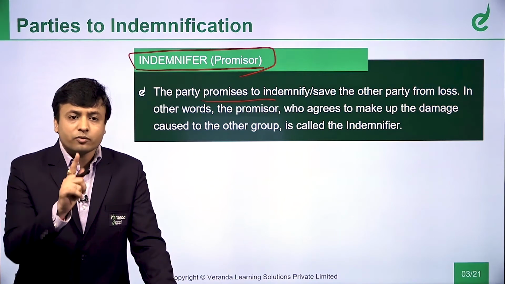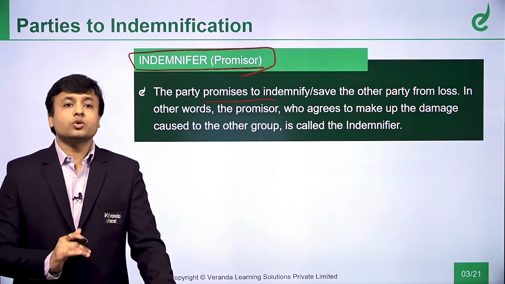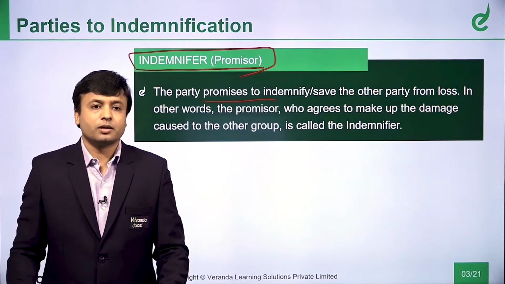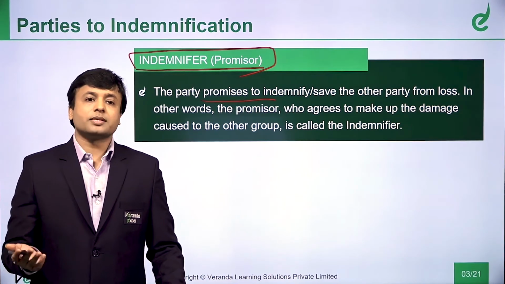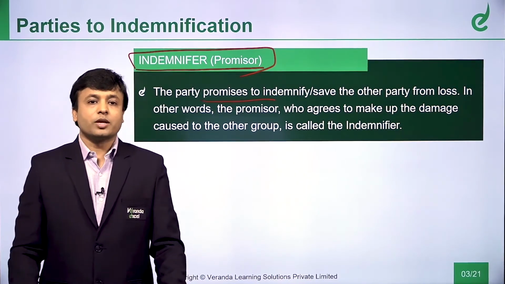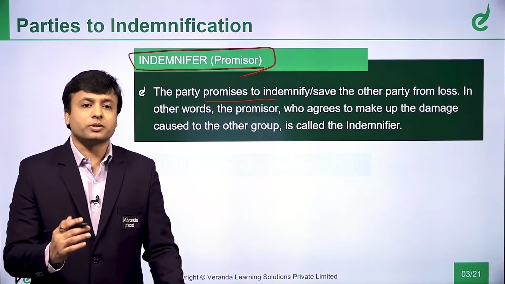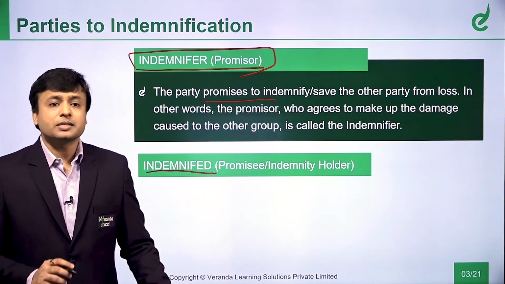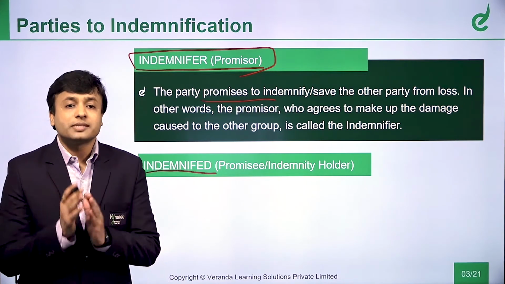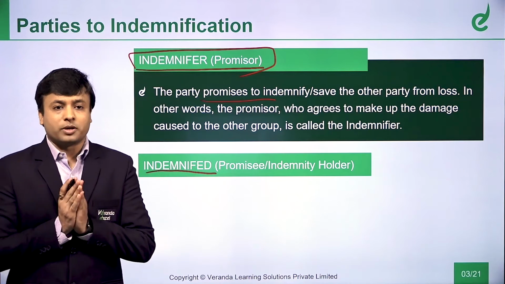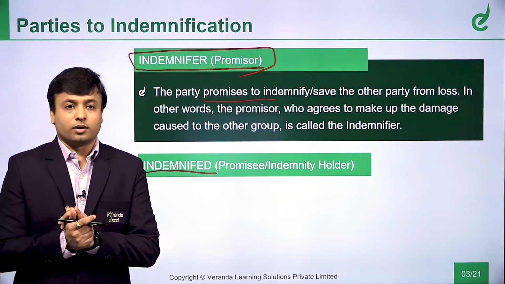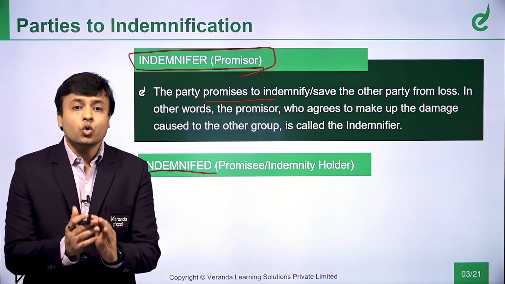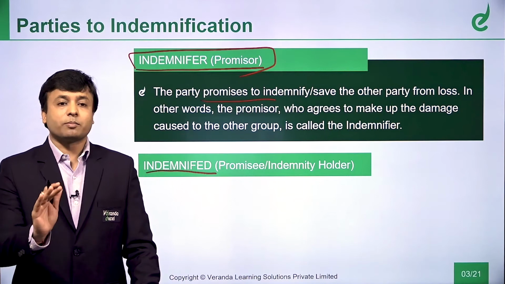So now we understand the first part is the indemnifier, the person who promises, or you can alternatively call him a promiser. And who will be the second party? The second party will be your indemnified. The indemnifier is the person who promises, and the second party is the indemnified. You can also call him the promisee, the person who accepts the promise, or the indemnity holder. This is the party to whom the promiser promises, boss, if something happens I will take care of it.